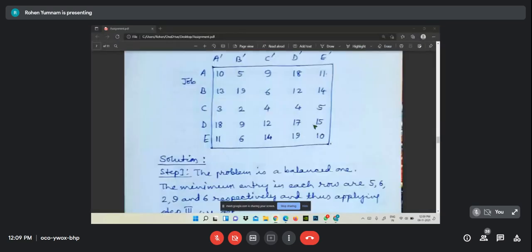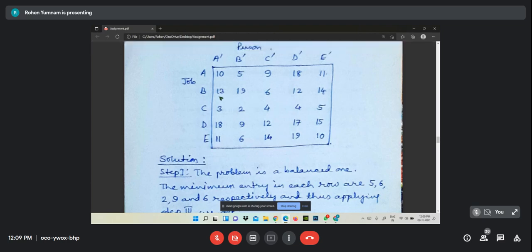And that is why in this row, only one person will get the job A. And in the second row also, only one person will get the job B. And in this row also, only one person will get the job C. Likewise, for D also, only one person will get the job D. And for E also, only one person will get the job E.